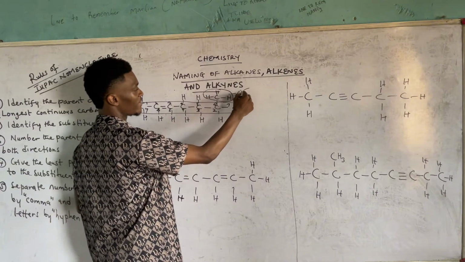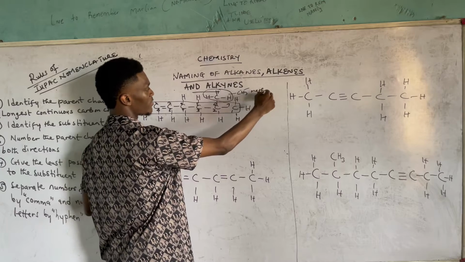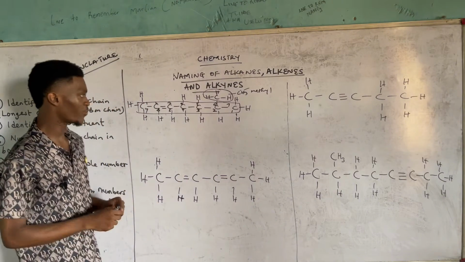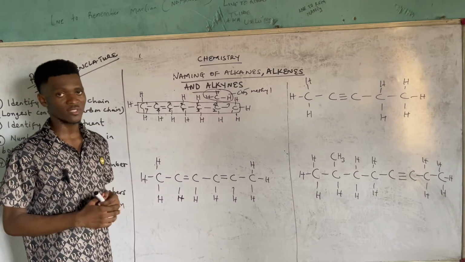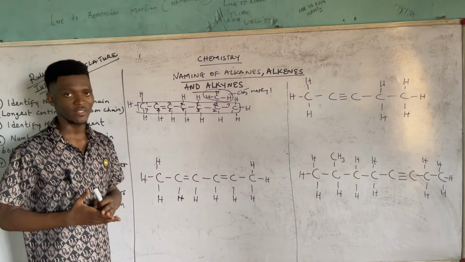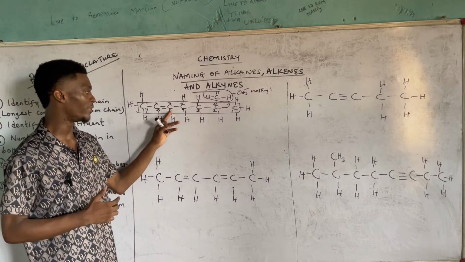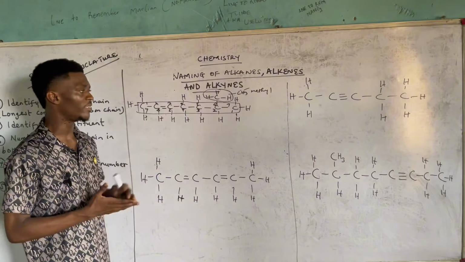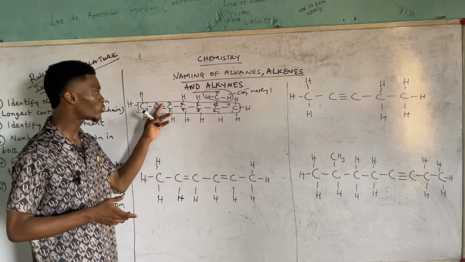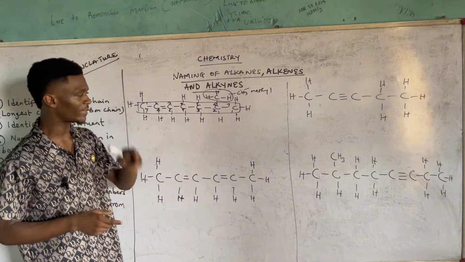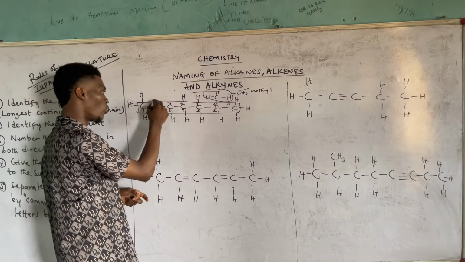And you are aware that CH3 is what? Methyl. So there's a methyl group there attached. But we give priority to the double bonds, that's the carbons that are connected by the double bonds. Now going by the forward numbering, we have 2, 3, then backward numbering 5, 6. So it's obvious that 2, 3 is smaller than 5, 6. So between 2 and 3, that's the next thing now. Between 2 and 3, which one would you go with? The lower one, which is 2.